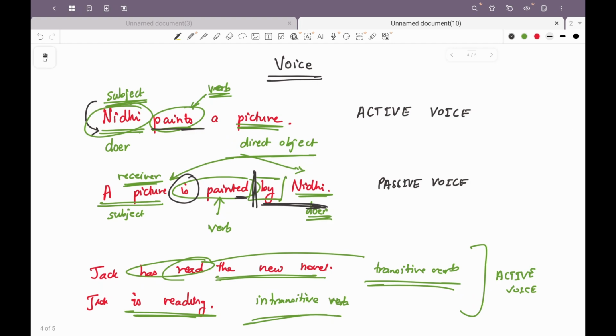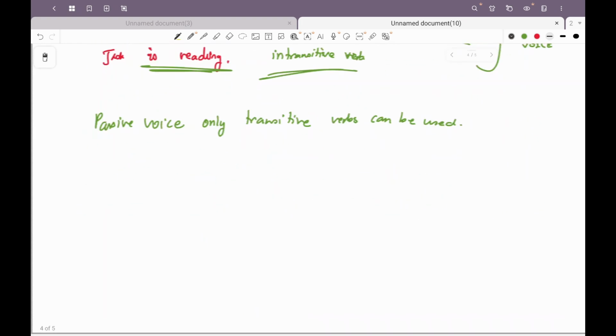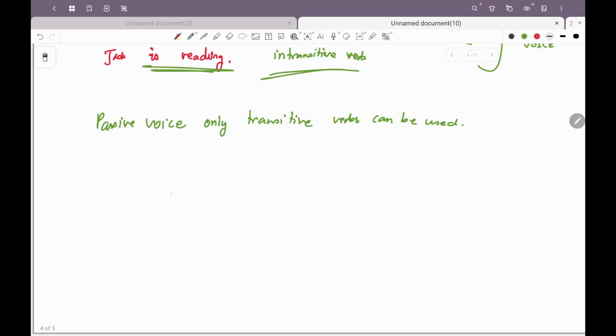Now remember, there are certain changes in the forms of personal pronouns as well. We will quickly make a note of this. So the I in the passive voice will be changed. So let's say active voice and passive voice. These are not standard abbreviations. These are just being written because we know we are talking about voice. So AV will mean active voice, PV will mean passive voice. I will change to me, we will change to us, he will change to him, she will change to her, they will change to them, right? So these are the changes in the personal pronouns that is being used, right?